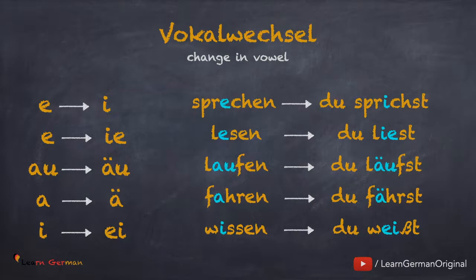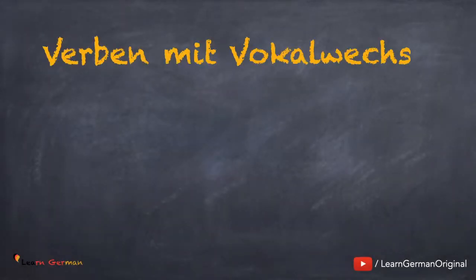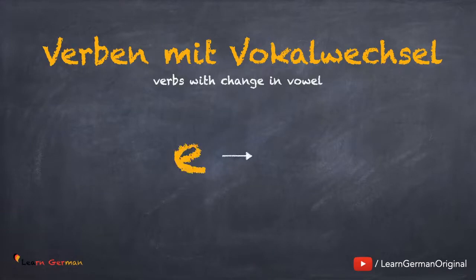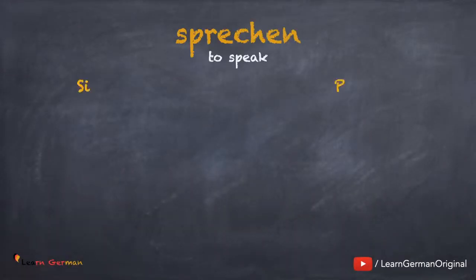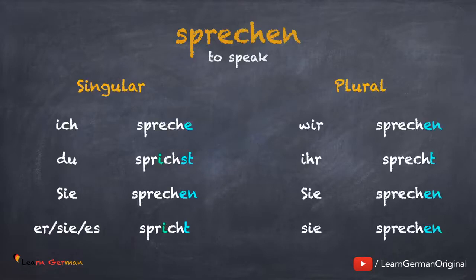It's now time to conjugate some verbs from each category. Don't forget to listen and repeat. Verben mit Vokalwechsel E in I. The first verb is sprechen. Ich spreche. Du sprichst.